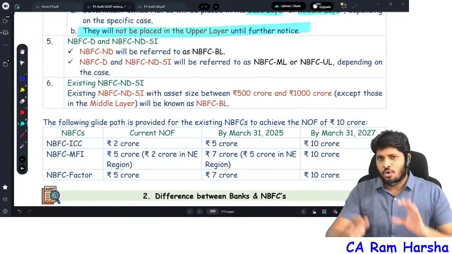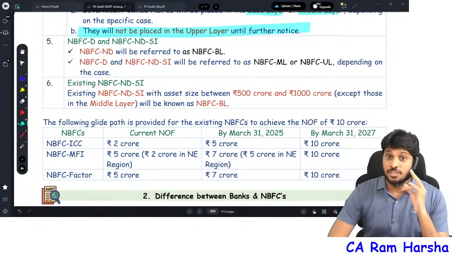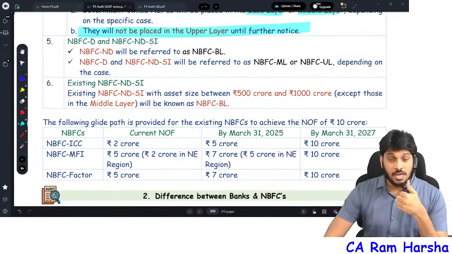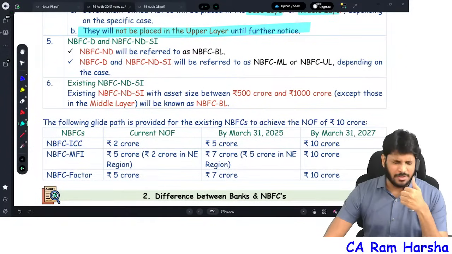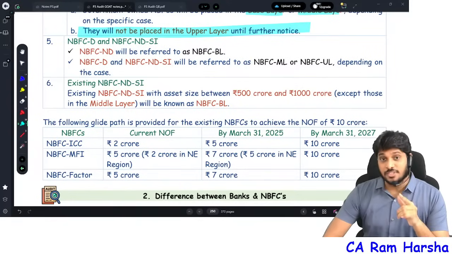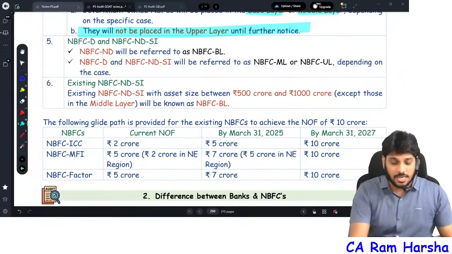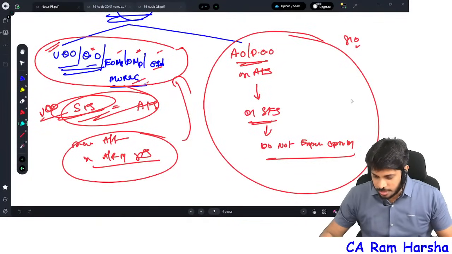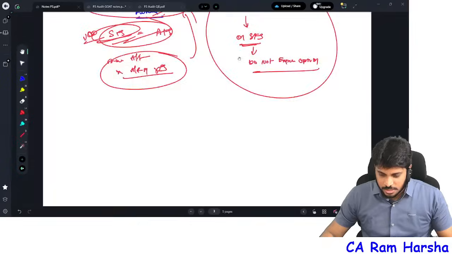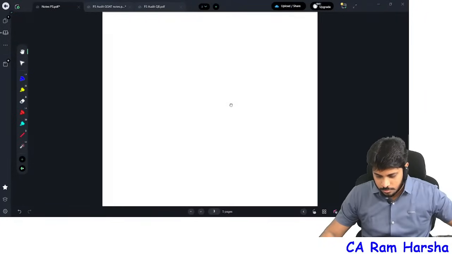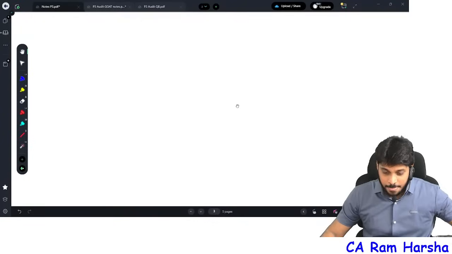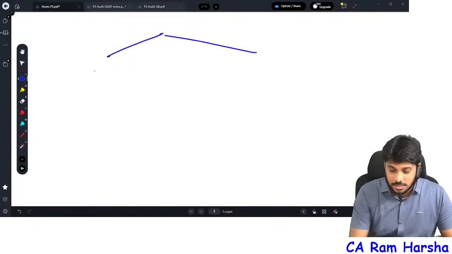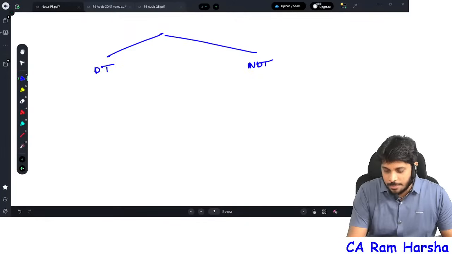And further, once upon a time, NBFCs were referred to with various classifications: NBFC deposit taking, NBFC non-deposit taking systematically important, NBFC non-deposit taking non-systematically important. Once upon a time, NBFCs were broadly classified into 2 categories: deposit taking NBFC and non-deposit taking NBFC.